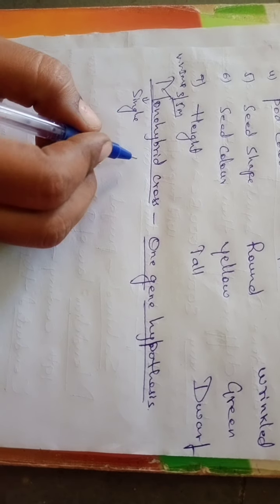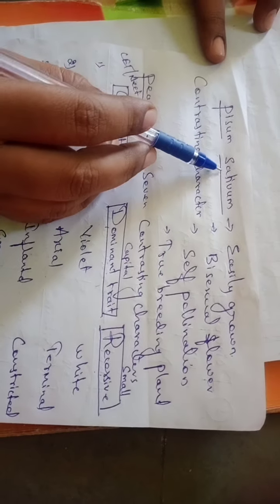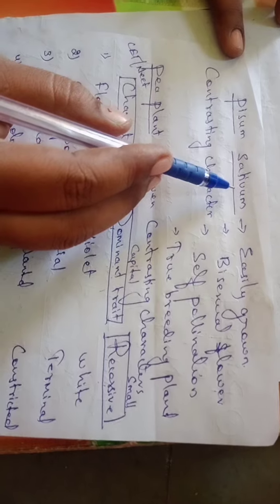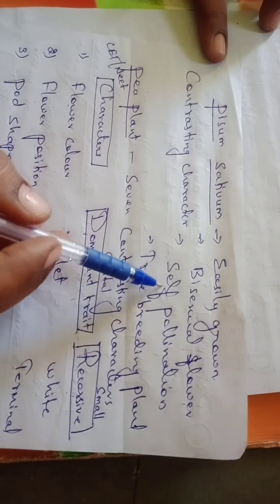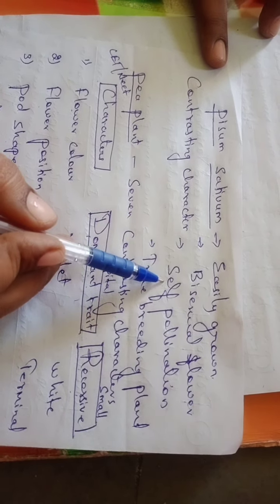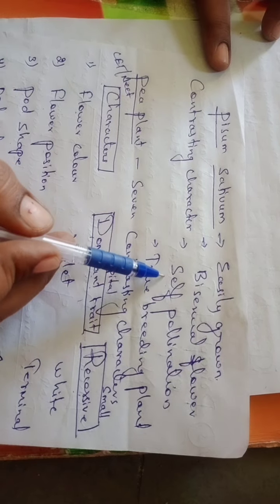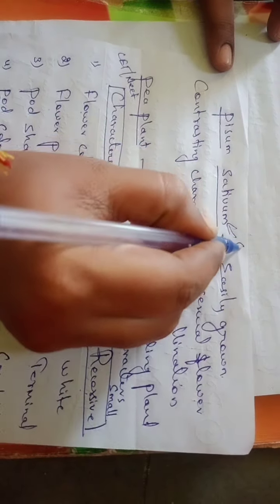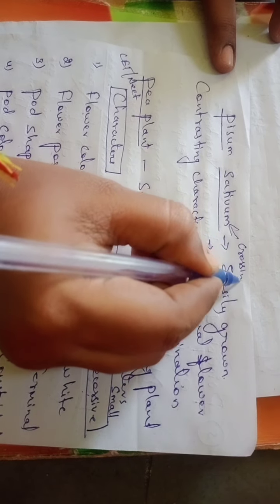Hybrid means crossing. See here, I have said Pisum sativum is the plant used by Mendel. The plant exhibits self-pollination. But what Mendel has done is crossing a character.